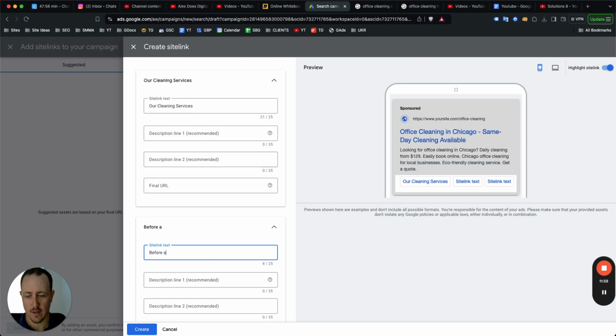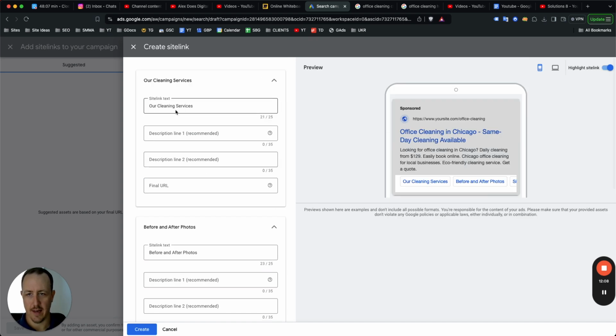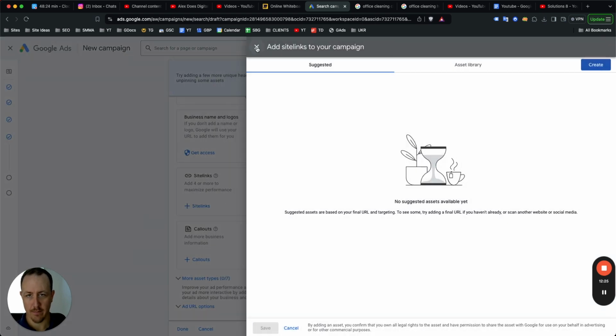Before and after photos. This works really well, right? So link them to a before and after, and then you could have something like, read client reviews, right? Or get a cleaning quote now, and link them to your quote page. You want to make sure you add as much of those as you can.